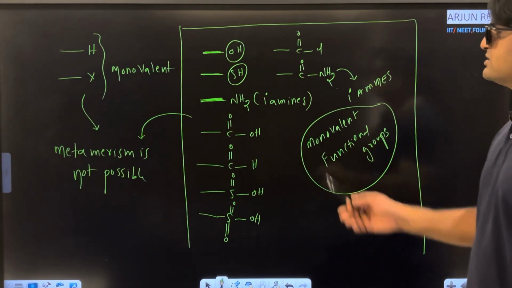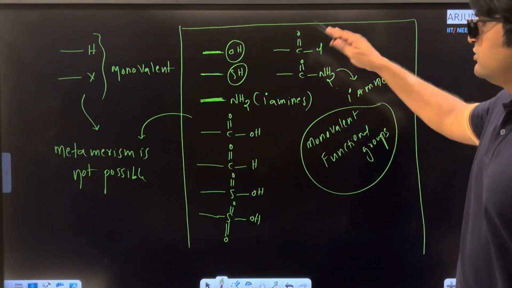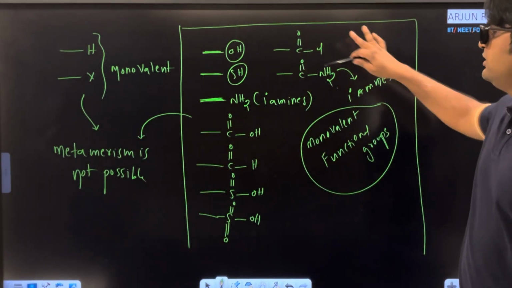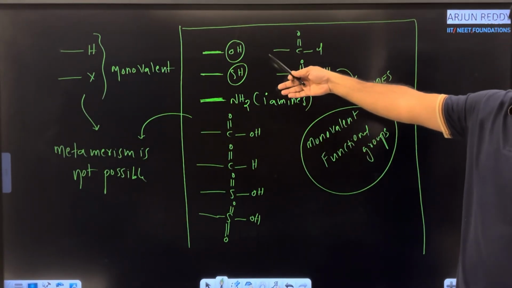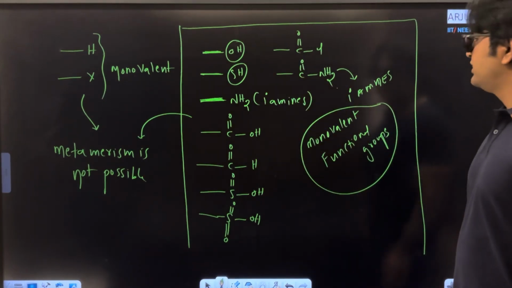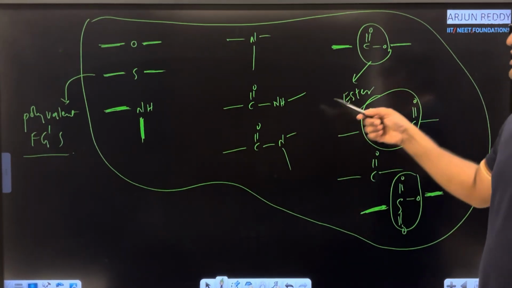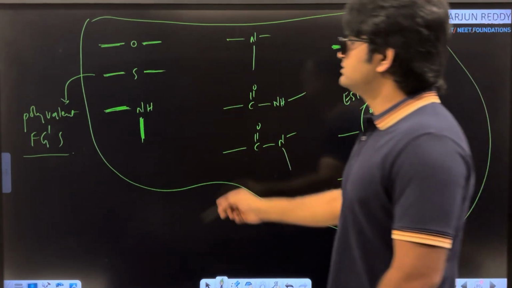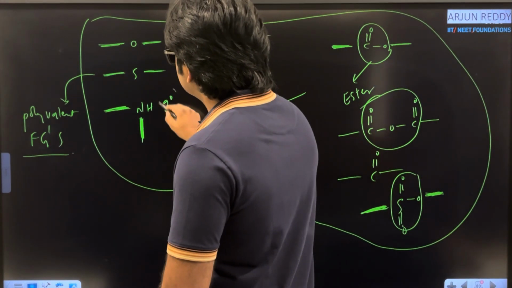Remember these 2 points. Sometimes directly they are asking which of the following molecules does not show metamerism. So in these functional groups, because of the presence of monovalency, there is no chance for metamerism. But here polyvalent functional groups: ethers, thioethers, secondary amines but not primary. Secondary amines, why?